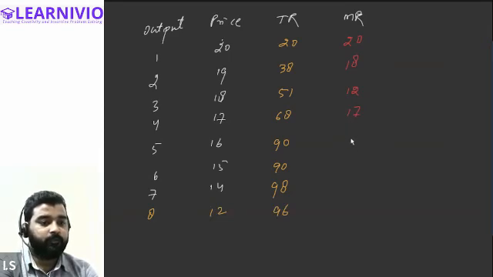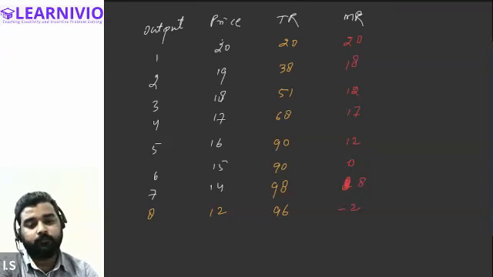Then it will be 12 again, and finally it will be 0. Then 2, no, not 2, it's 8, and finally minus 2. This is 8. All of you, is this clear, all of you?